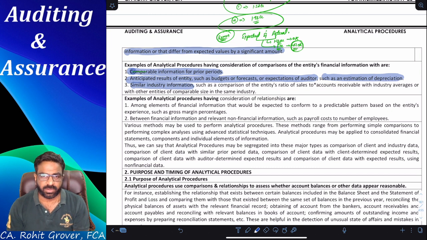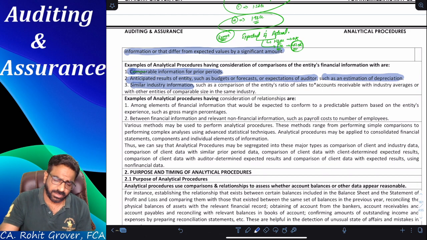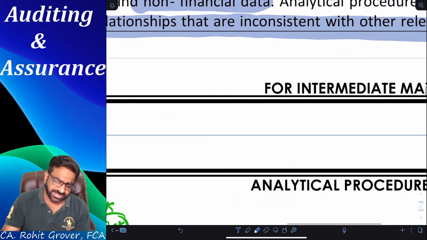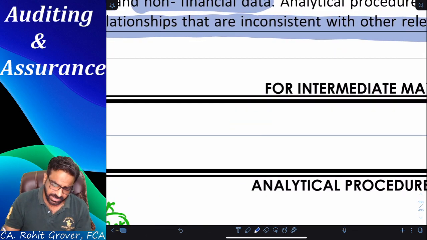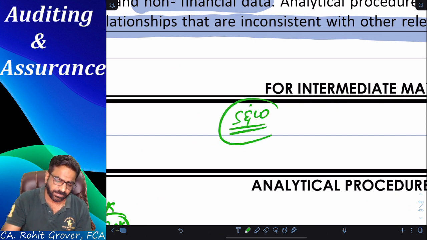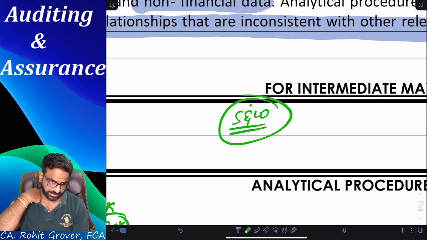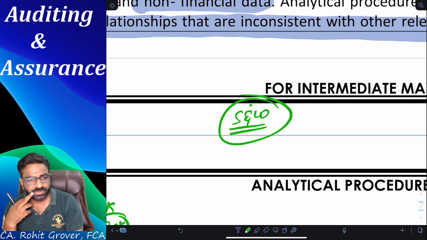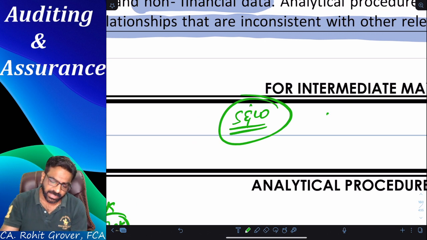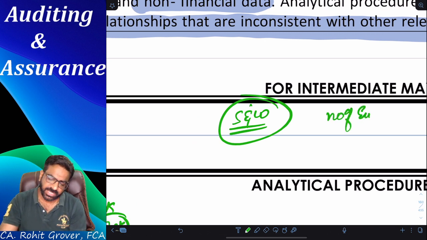Clear? Okay. Now, say for example, tell me everyone, are salaries and wages financial information or non-financial information? Financial information. But is the number of employees financial information or non-financial information?